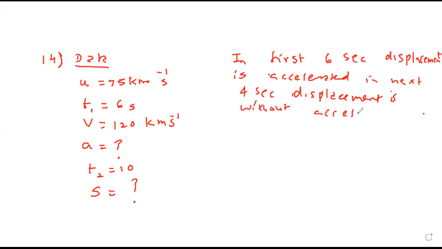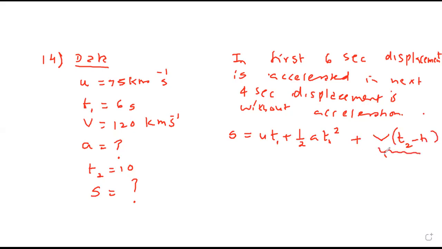Very important term. Therefore, total distance will be ut plus half at square for the first part, where t is t1. And the second part will be with velocity v into time (t2 minus t1).